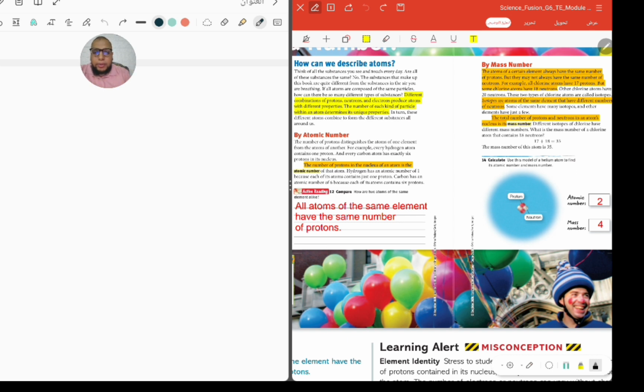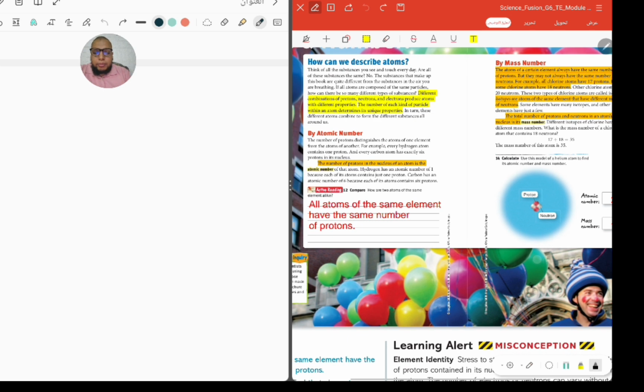I will show you the numbers of the periodic table after a while, and inshallah in the next lesson we will speak about the periodic table and learn a lot of things about it. But first, I must tell you something. At every atom of any element you will find 2 numbers.